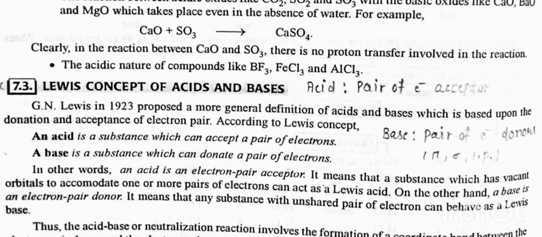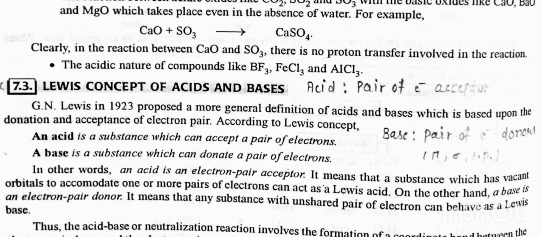It means that a substance which has a vacant orbital to accommodate one or more pairs of electrons can act as a Lewis acid. On the other hand, a base is an electron pair donor. It means that any substance with an unshared pair of electrons can behave as a Lewis base. Thus, the acid-base or neutralization reaction involves the formation of a coordinate bond between the electron pair donor and the electron pair acceptor.